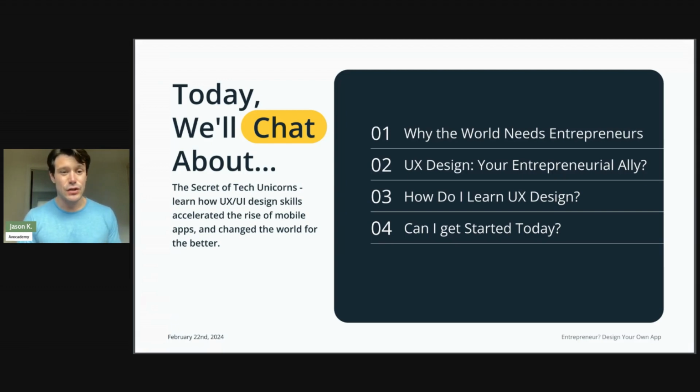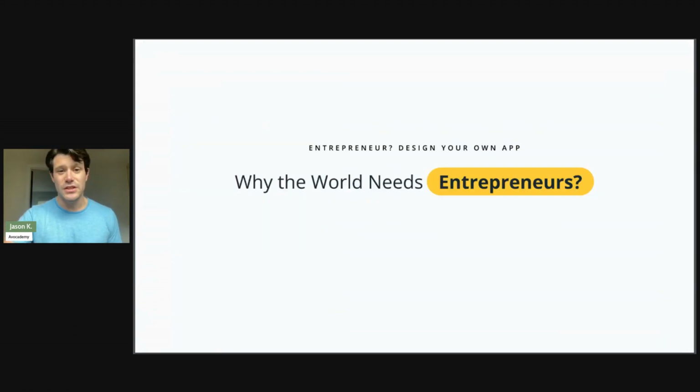So this presentation is all about the secret of these tech unicorns, learning UX UI design skills, and how that can accelerate the rise of mobile apps that can change the world for the better. So let's jump into the first agenda item, why the world needs entrepreneurs.